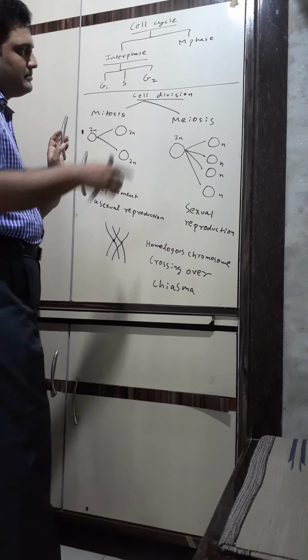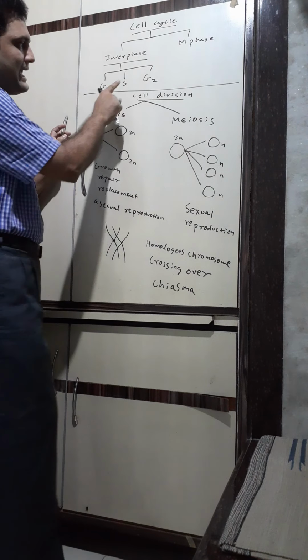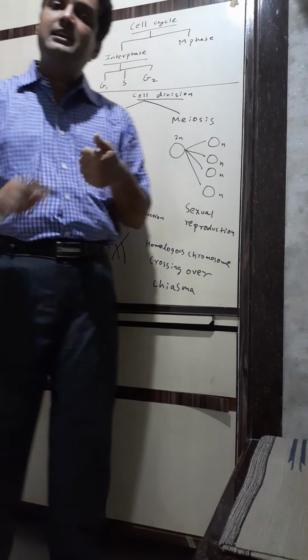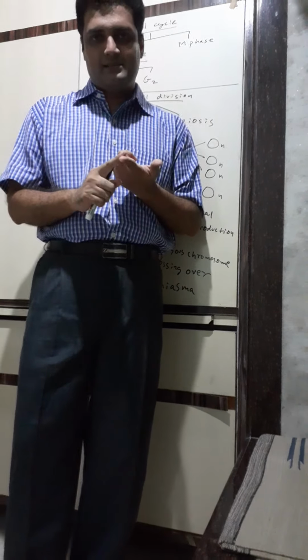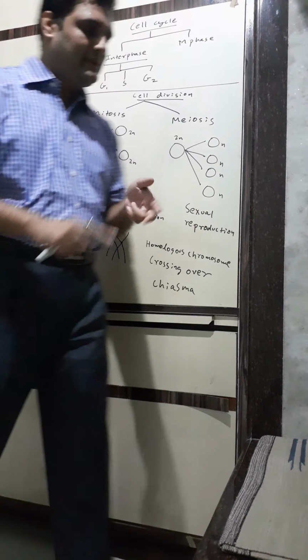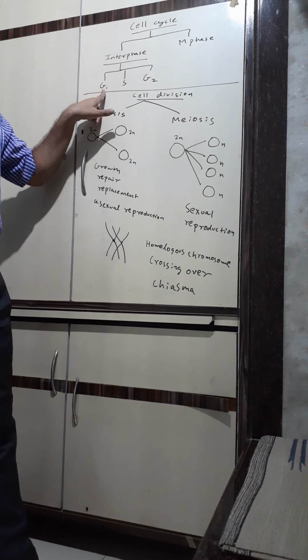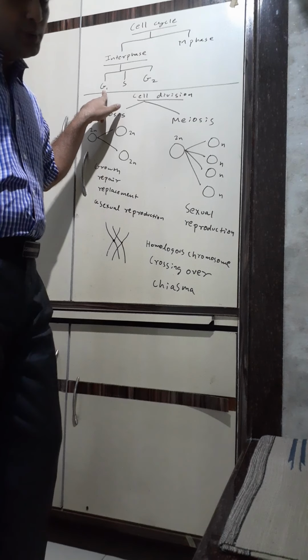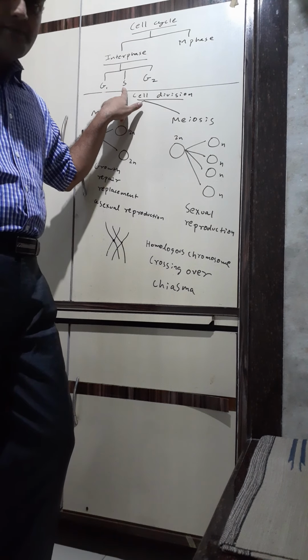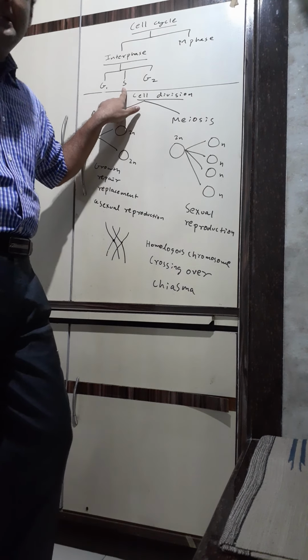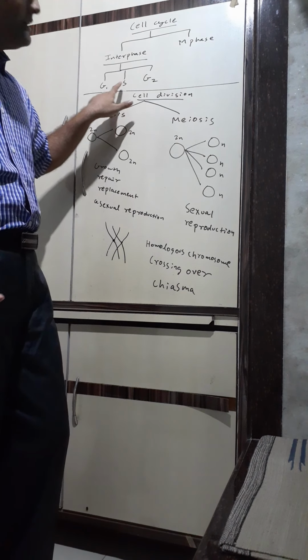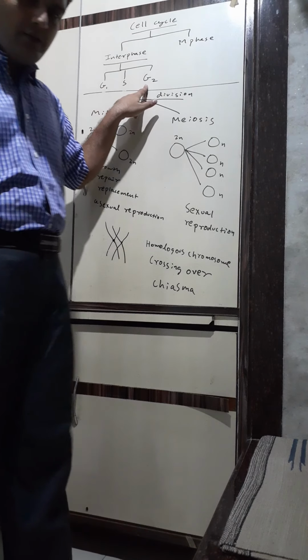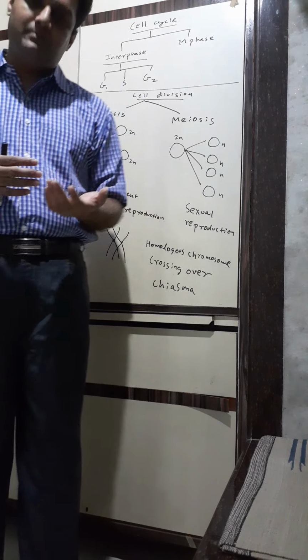Interphase has three parts in it: G1, S, and G2. G1 is first growth phase, S is synthesis phase, and G2 is second growth phase. In first growth phase, there is formation of RNA and proteins. In S phase, synthesis phase, there is DNA replication or DNA duplication. More DNA is formed here, along with your RNA and proteins. G2, second growth phase, again RNA and proteins are formed.